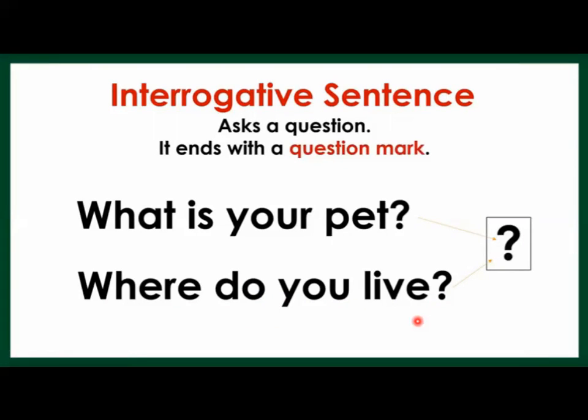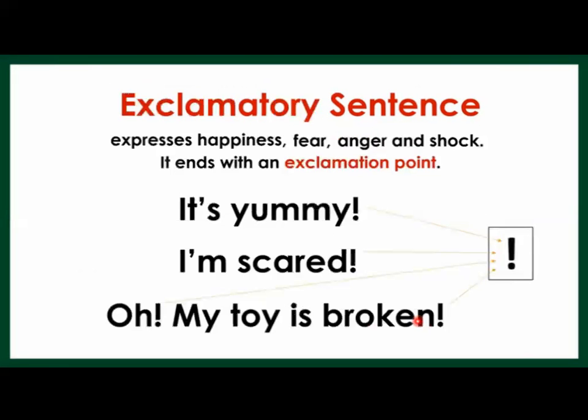Now we will move on to the third type of sentence, that is the exclamatory sentence. An exclamatory sentence expresses happiness, fear, anger, and shock. It ends with an exclamation point. Here are some examples. It's yummy.